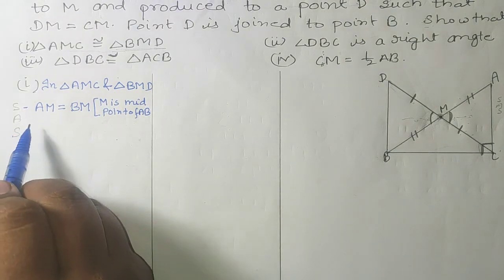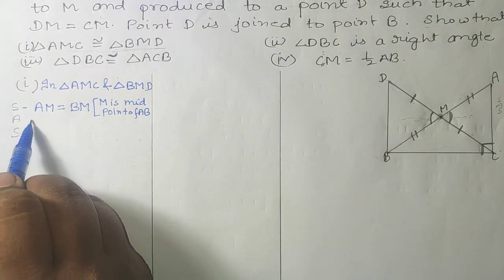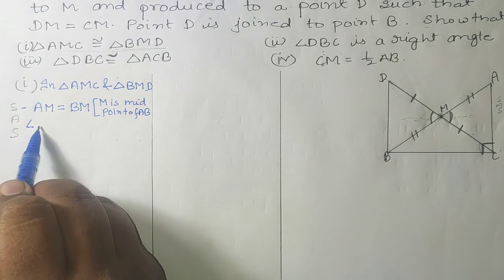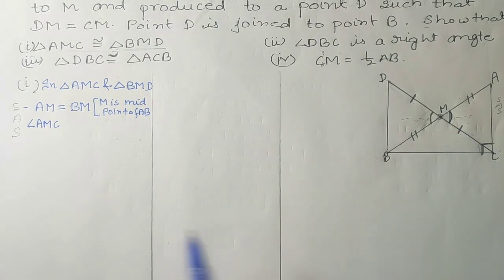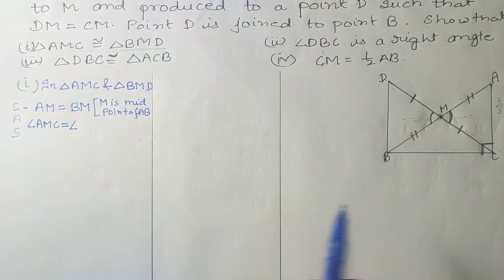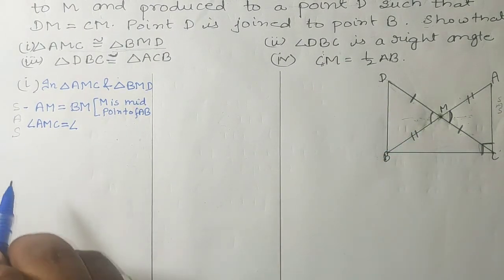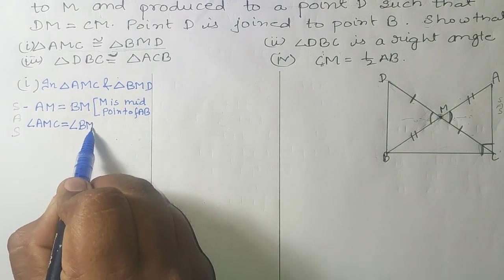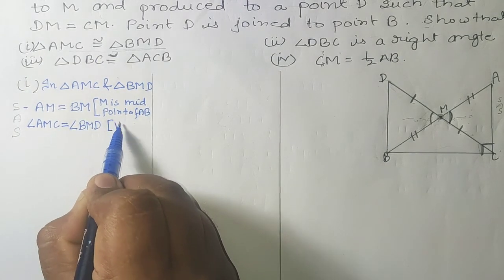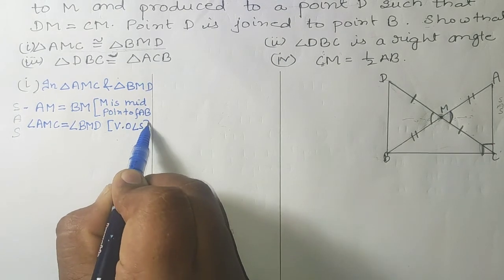The second one is angle AMC, means this angle, is equal to angle BMD. The reason is vertically opposite angles.